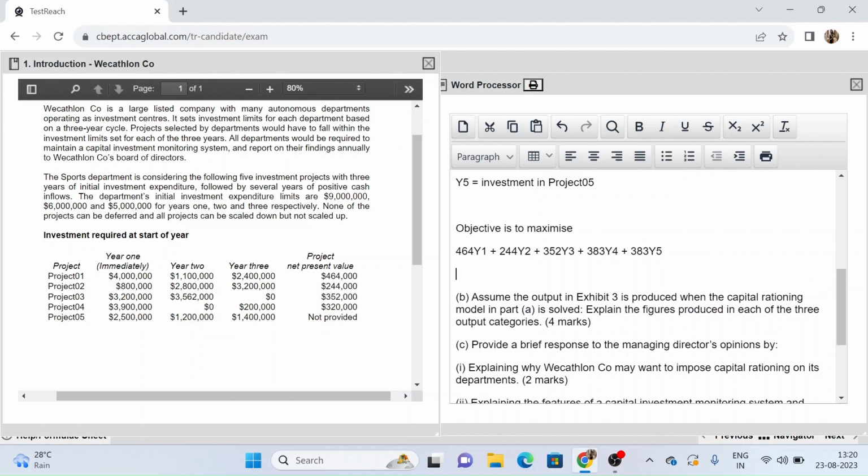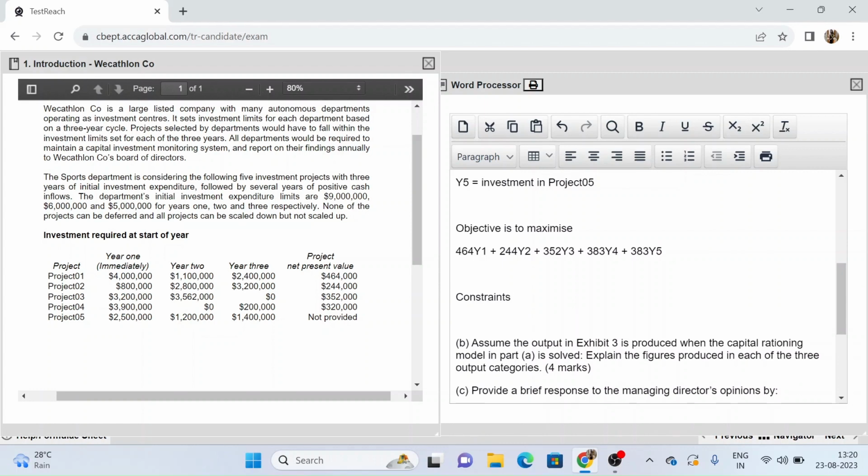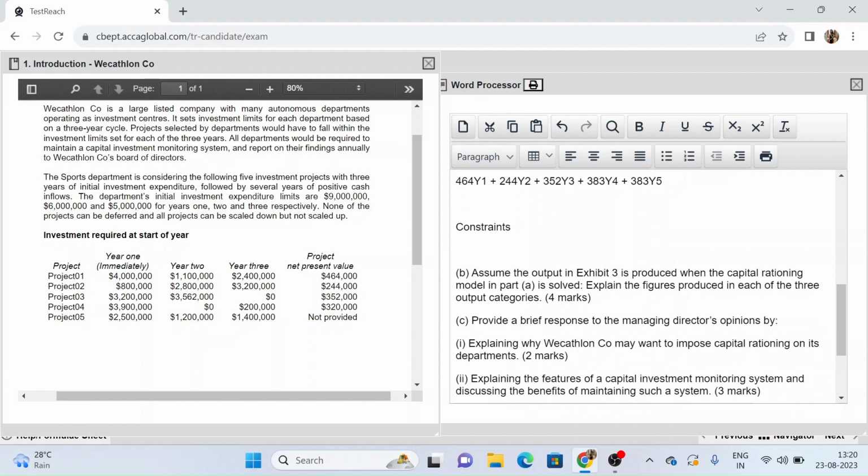And now let's have a look at our constraints. Our constraints are nothing but how much capital has been rationed to us for each of these years. So for year 1 I have my investment constraint that it should not exceed $9 million in the first year. Since all of this is in thousand terms, it becomes 9,000. I'm just removing 3 zeros.